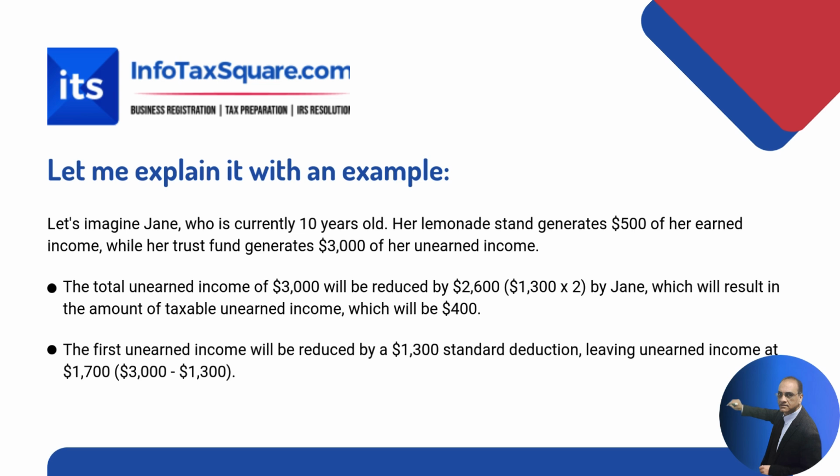So $1,300 is a standard deduction on which she is not going to pay any taxes, whereas on the next $1,300 she is going to pay 10% taxes. She earned $3,000 in unearned income and $2,600 she has utilized, so she is leaving $400 on which her parents will pay taxes on their higher income tax return.